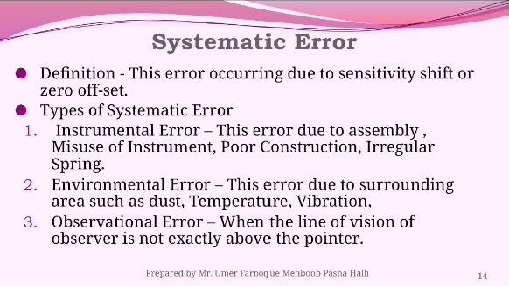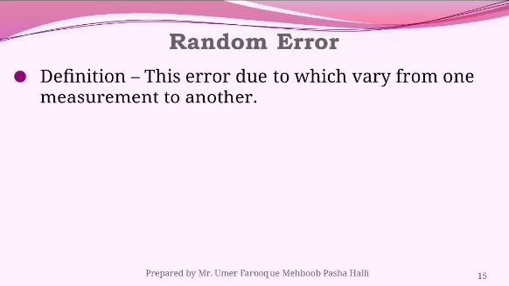That means when the line of vision of the observer is not exactly above the pointer. Okay, this is called an observational error. And the last one is a random error. A random error is due to a multitude of small factors which change or fluctuate from one measurement to another measurement. That's called a random error.